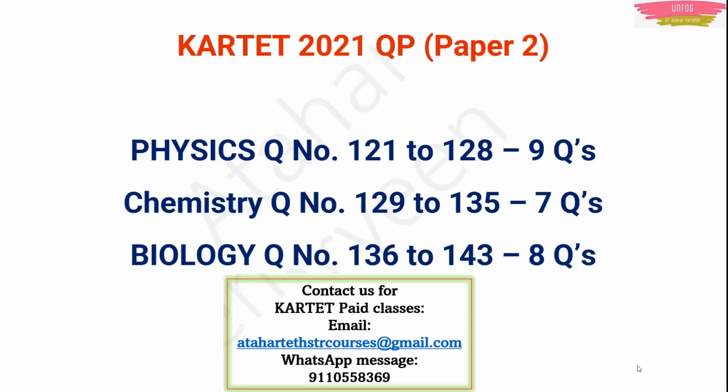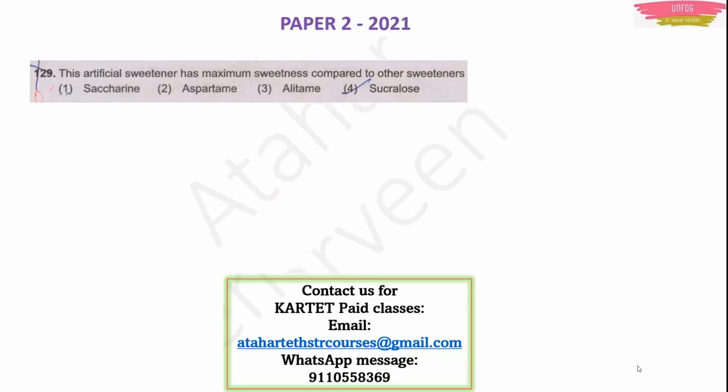So let us start. Question number 129. See, this is the paper 2 question paper, friends, of Karnataka TET 2021. Question number 129 is the starting question for the chemistry part. The question is, which artificial sweetener has maximum sweetness compared to other sweeteners: saccharin, aspartame, allitame, sucralose?